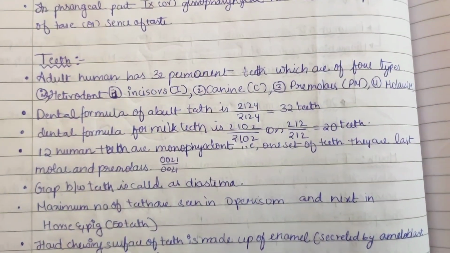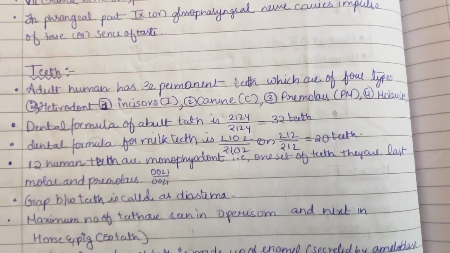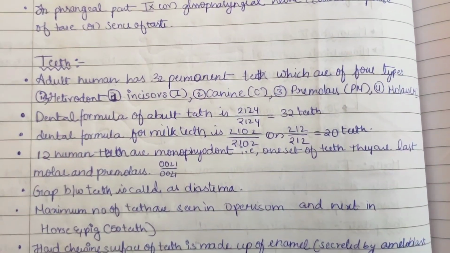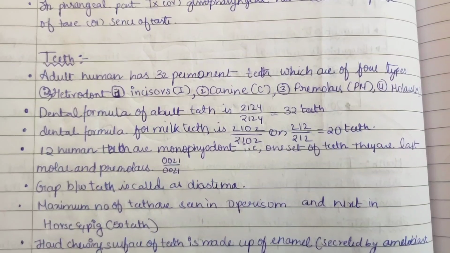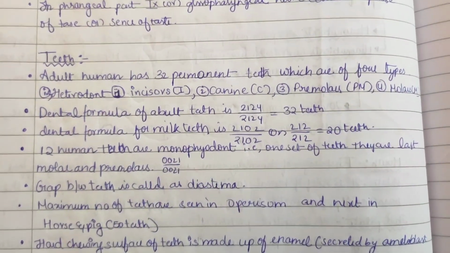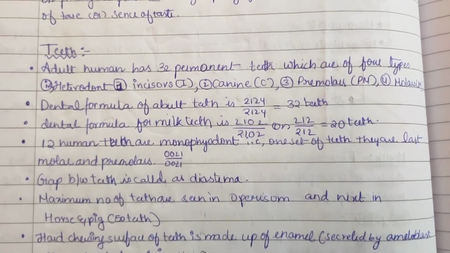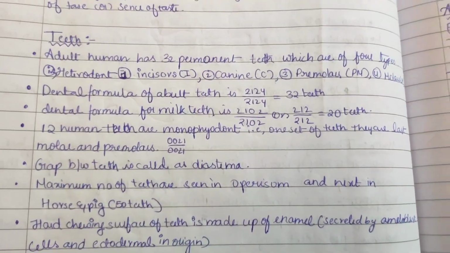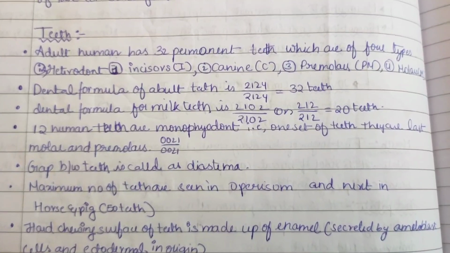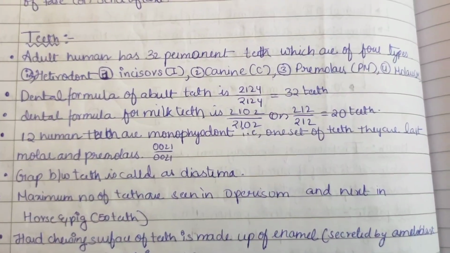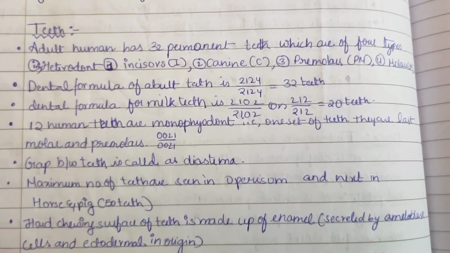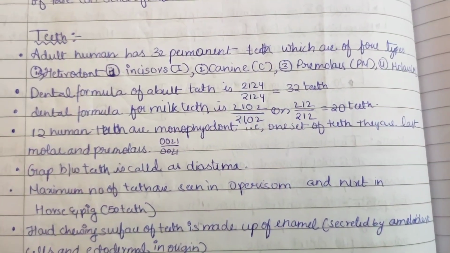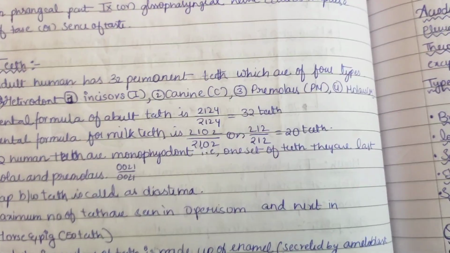Now teeth. Adult humans have 32 permanent teeth, which are heterodont, meaning they are of 4 types: incisors, canines, premolars and molars. The dental formula of adult teeth is 2123 by 2123, equal to a total of 32 teeth. Then the dental formula for milk teeth is 2102 by 2102, which is 20 teeth. Human teeth are diphyodont, that is, two sets of teeth are there.